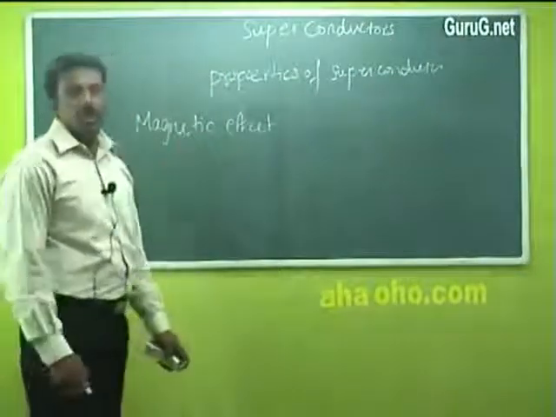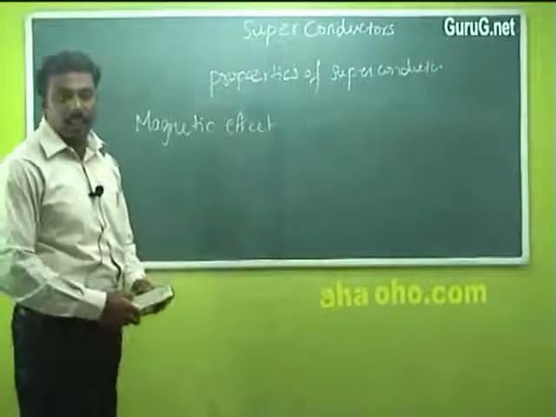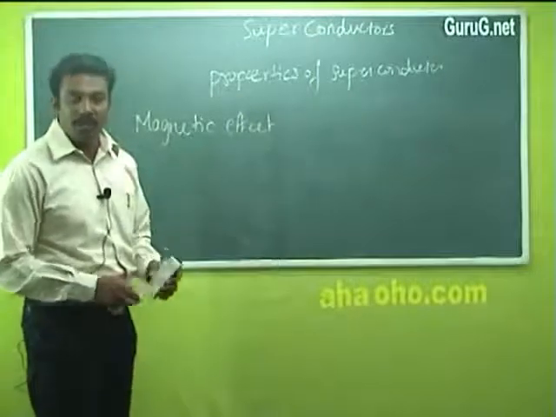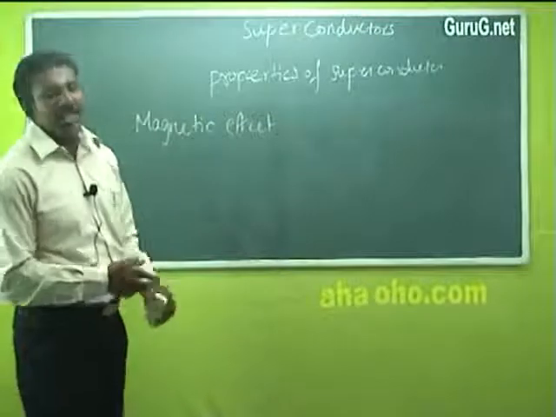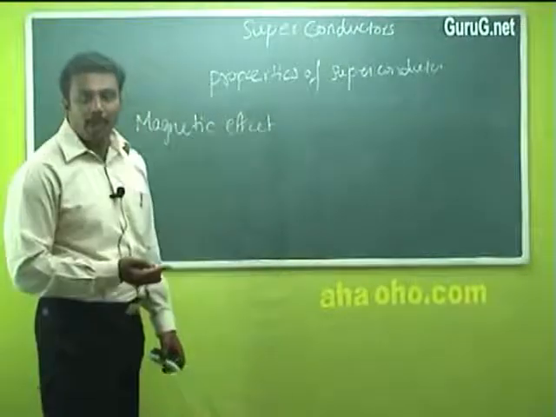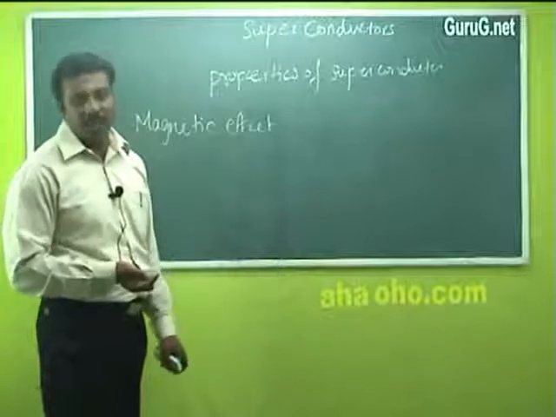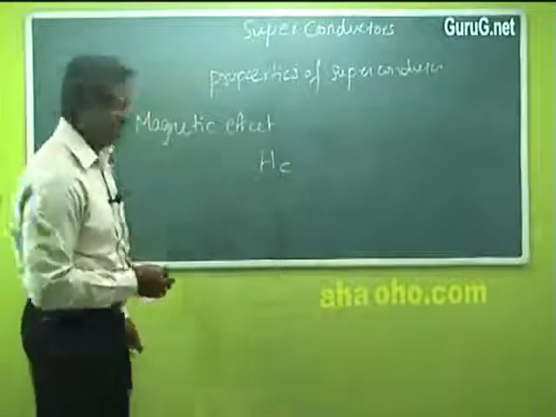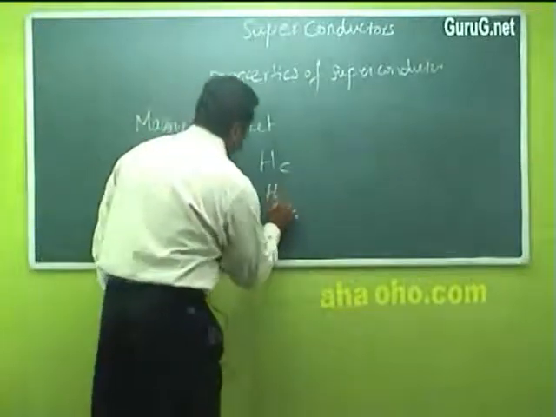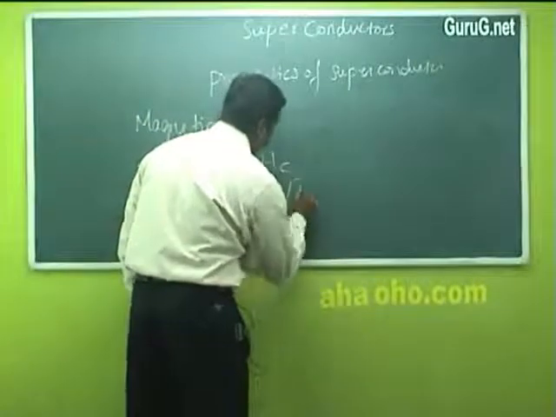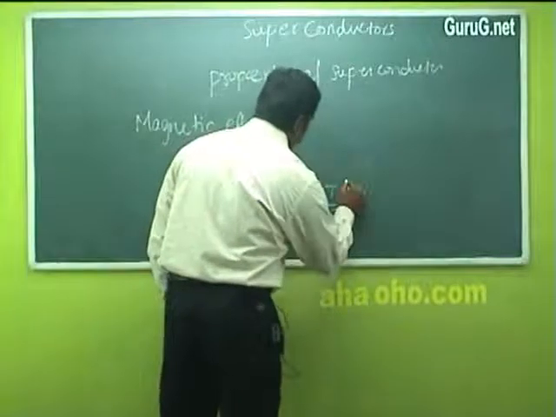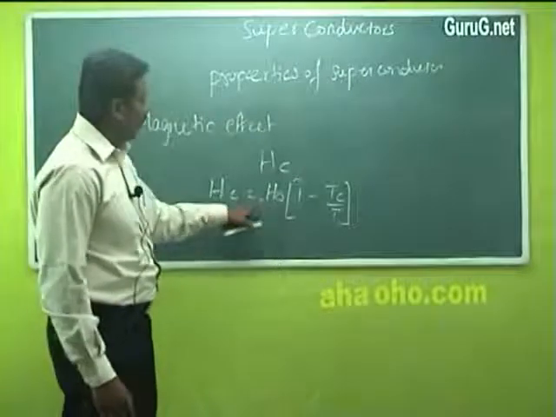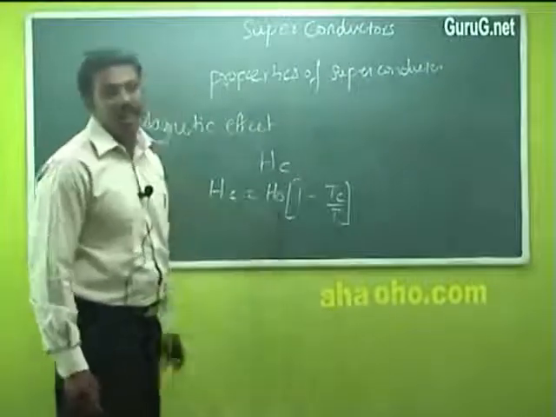Magnetic effect. When a strong magnetic field is applied to a superconductor, up to a certain field the superconductor remains a superconductor. After a certain field, the superconducting phenomenon is destroyed in that material. The field at which a superconducting material becomes a normal material is called the critical magnetic field, Hc. So Hc is equal to H naught into 1 minus T by Tc, where Hc is the critical field, H naught is the critical magnetic field at zero temperature, and Tc is the critical temperature.